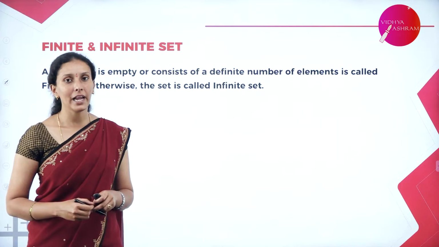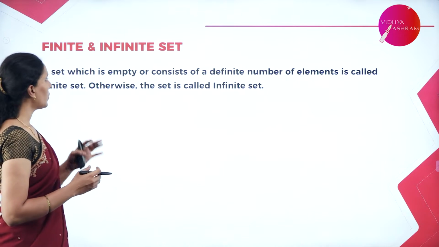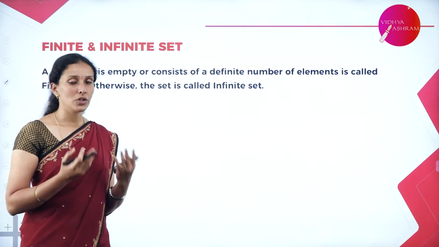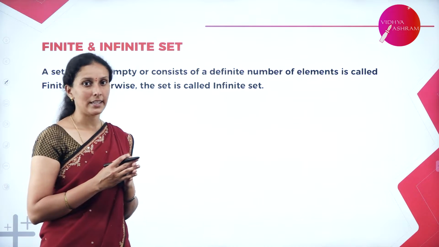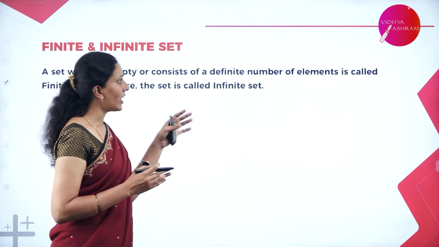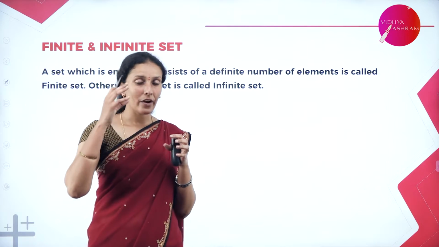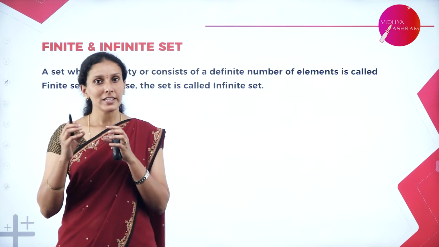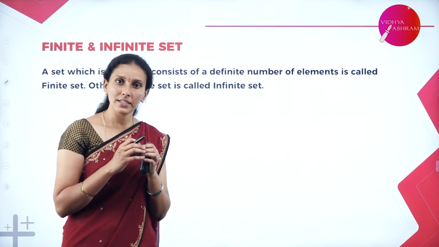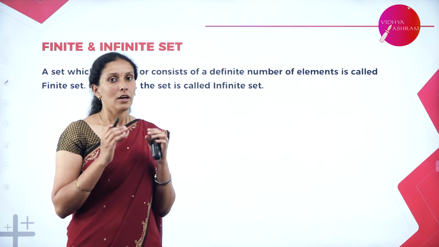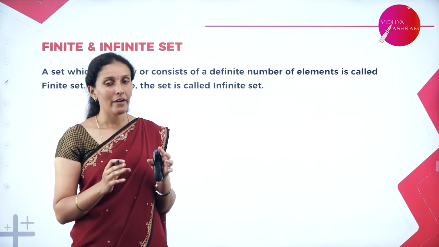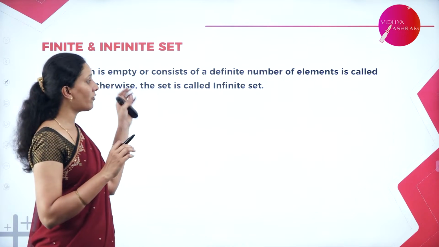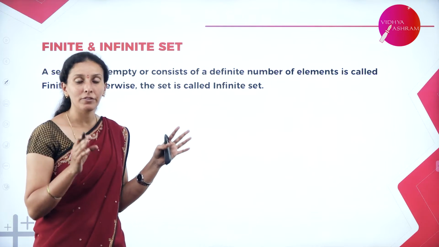Next, we have finite and infinite set. So, a set which is empty, an empty set can also be considered as a finite set, because we can easily say there is no element inside the set. And a set which contains definite number of elements, where I can write the number of elements inside the set. For example, set of vowels in English alphabets, then how many elements are there? 5. When I say colors of a rainbow, we can write there are 7 elements inside the set. So therefore, when I can define the number of elements in the set, it is an example for finite set.